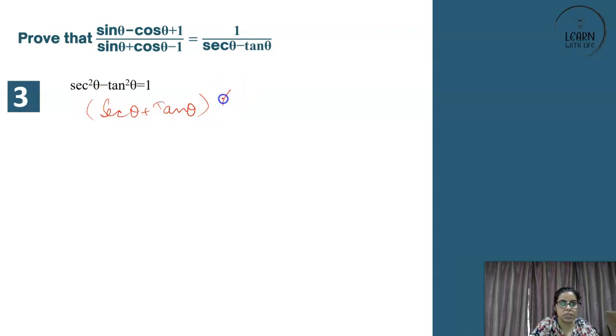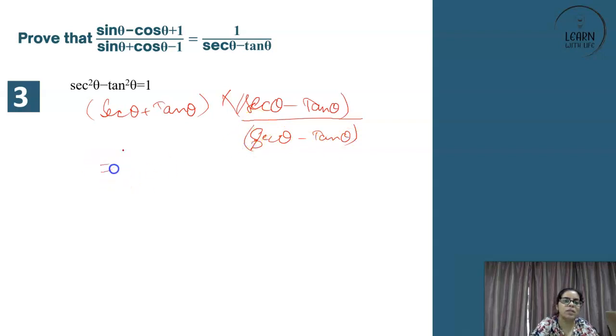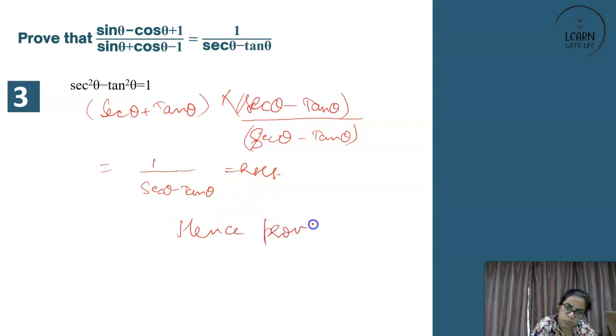Let's rationalize it. So you have secant theta minus tan theta, and then upon, also you have secant theta minus tan theta. So what do you have? Secant square theta minus tan square theta, which is 1 in the numerator, and the denominator is secant theta minus tan theta. And this is your RHS, this is your answer. You can write later, hence proved.